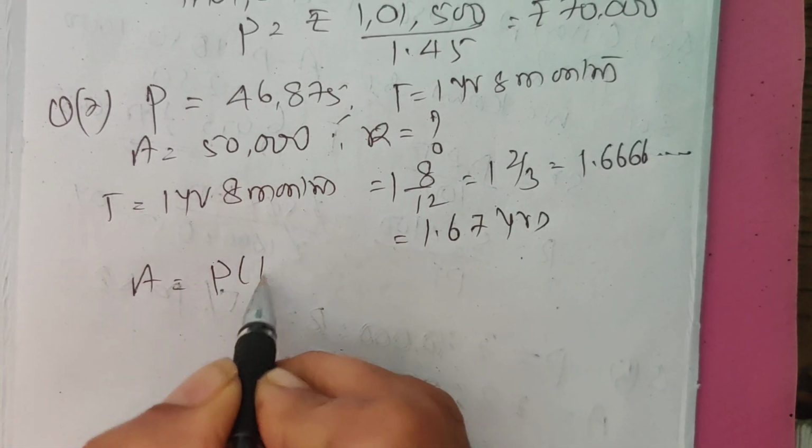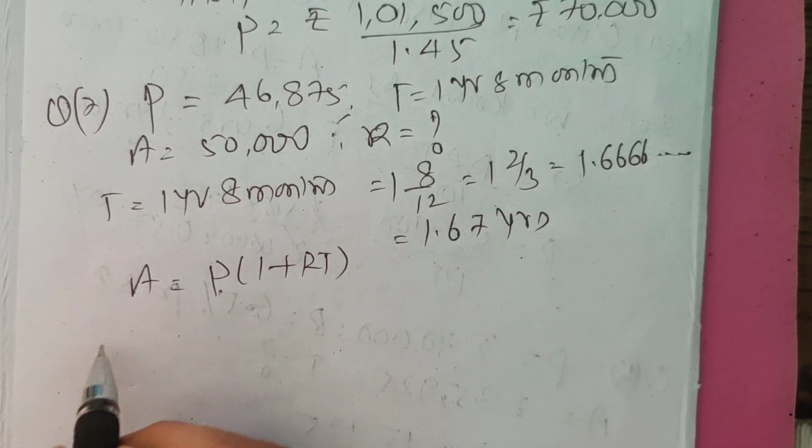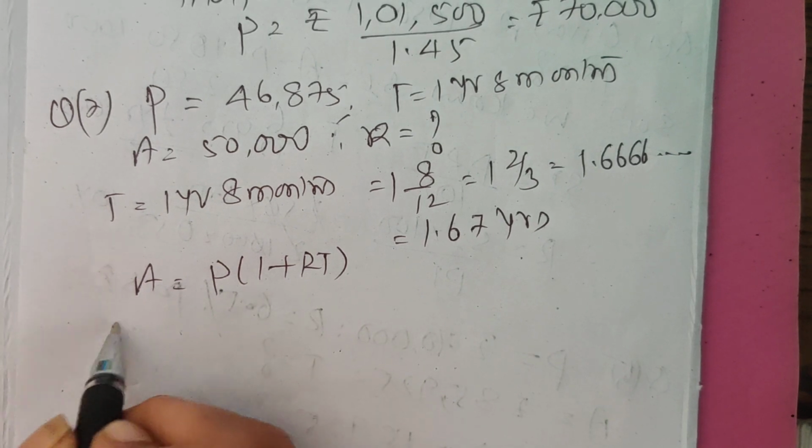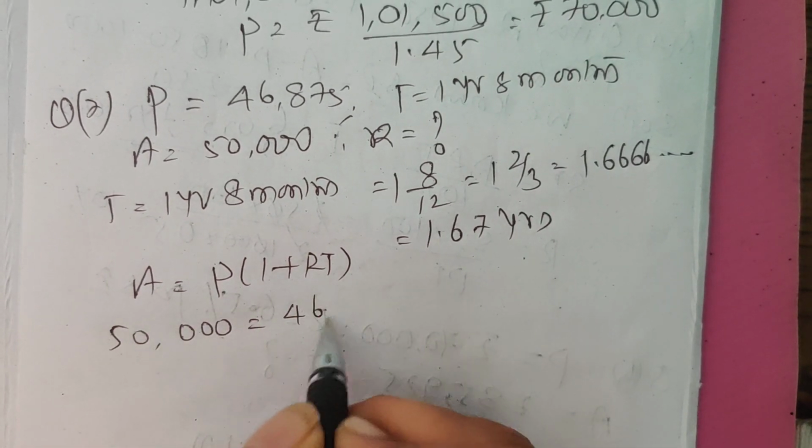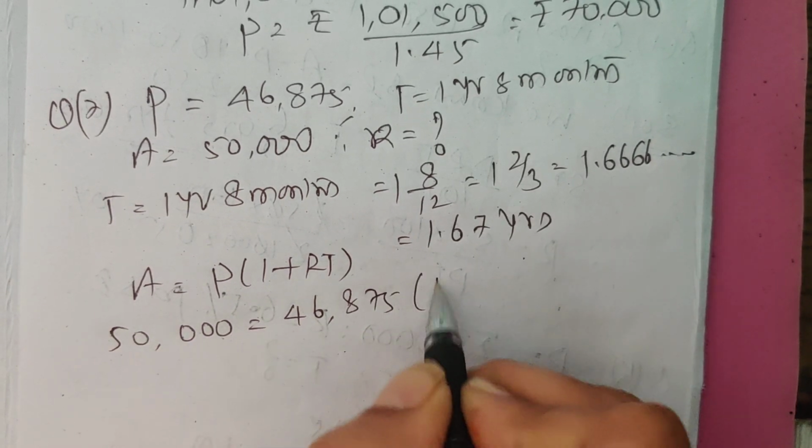Amount is equal to principal into 1 plus RT. Amount is equal to 50,000. Principal is equal to 46,875.